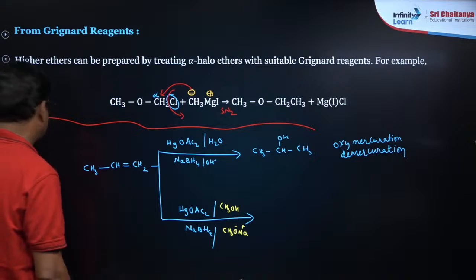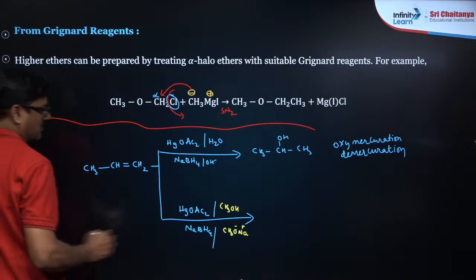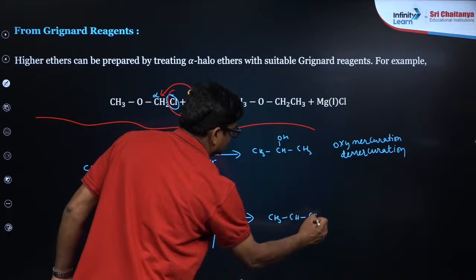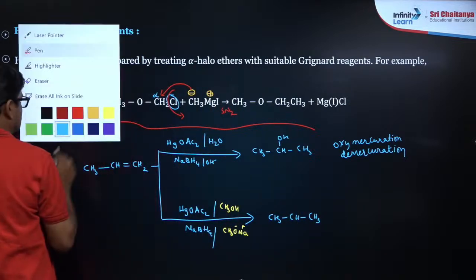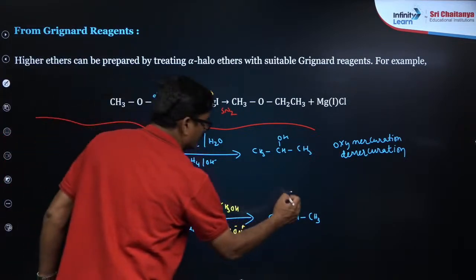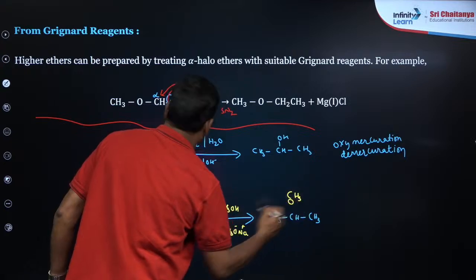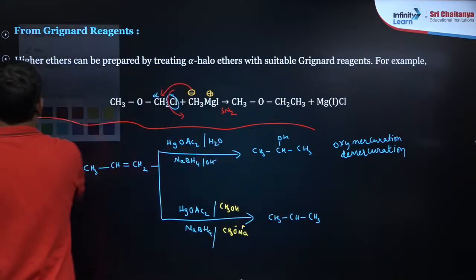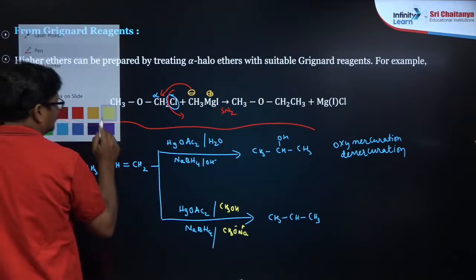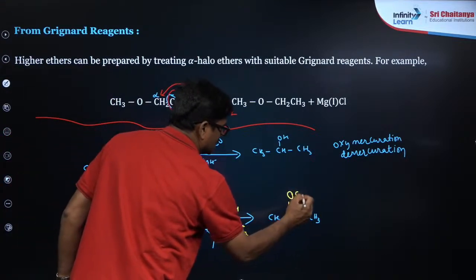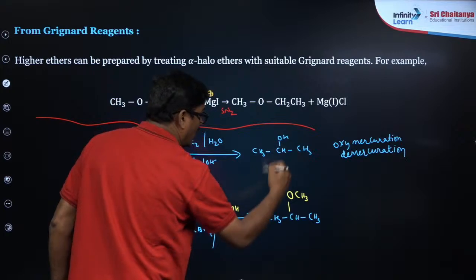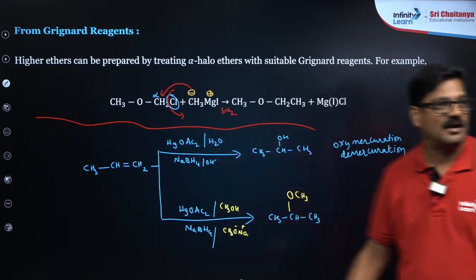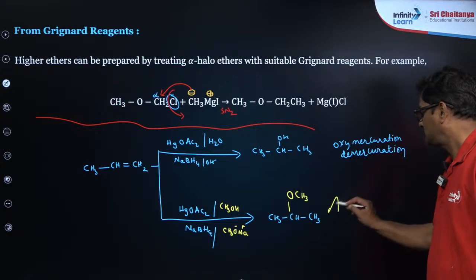So what happens, you are going to see the formation of CH3CH(OCH3)CH3. CH3O is added over there, OCH3. So alkoxy is attached. So this is what you call alkoxymercuration.